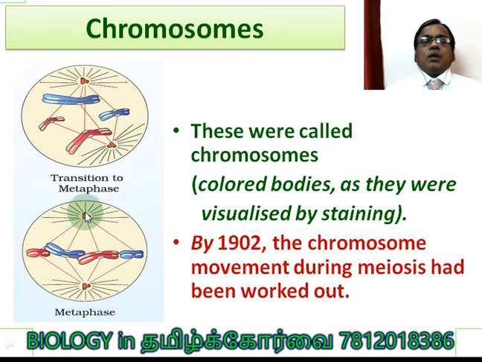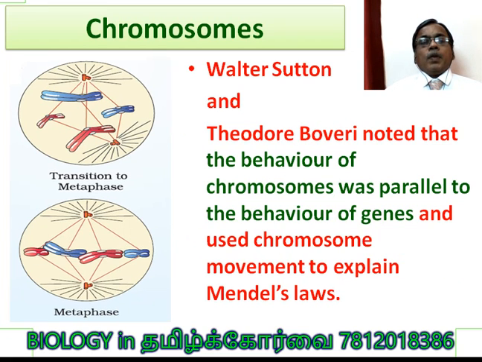It means the chromosomes coming together, pairing with each other, synapsis taking place, and also crossing over taking place, and they separate from each other during anaphase. All these were understood by 1902.